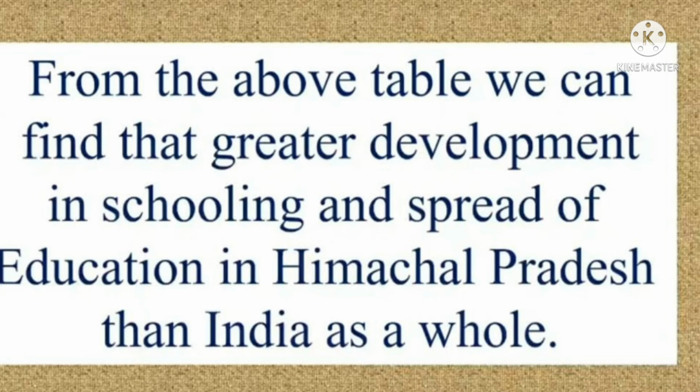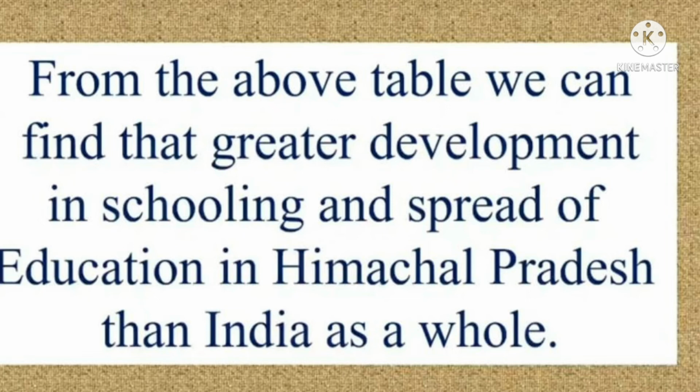So we have to observe what changes took place in Himachal Pradesh, the spread of education and the greater development of the school revolution. You should all note the points: what changes took place in Himachal Pradesh state, how the school revolution started, and how it succeeded in only the state of Himachal Pradesh.